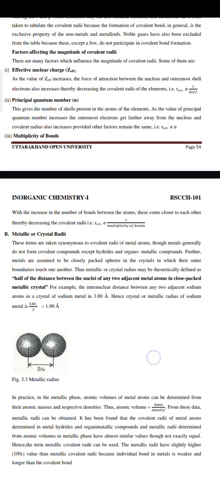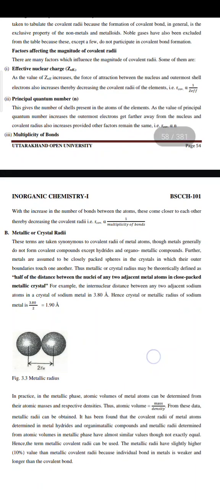Factors affecting the magnitude of covalent radii. There are many factors which influence the magnitude of covalent radii. Some of them are as follows. The first one is effective nuclear charge. As the value of Z effective increases, the force of attraction between the nucleus and the outermost shell electron also increases, thereby decreasing the covalent radii of the element. That is, R covalent is inversely proportional to Z effective.